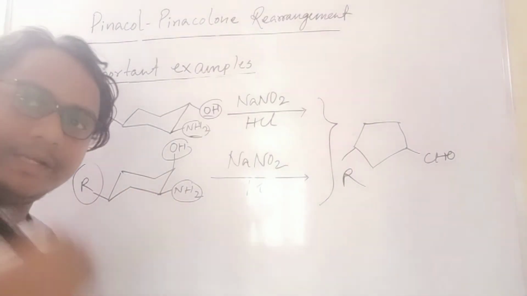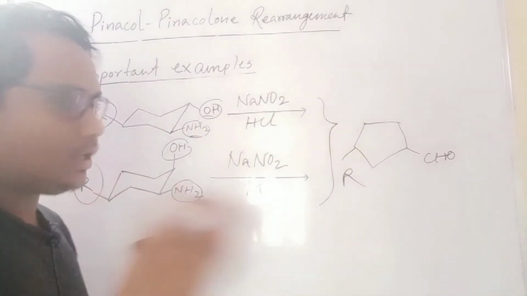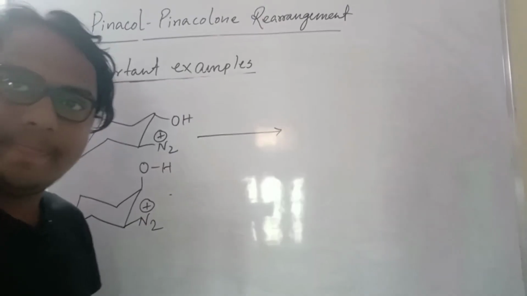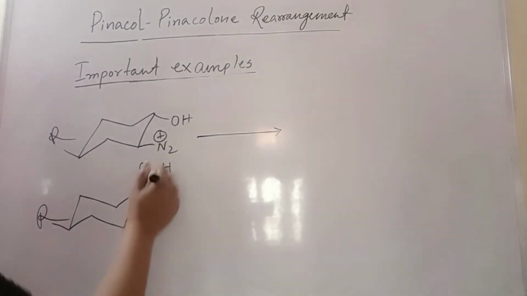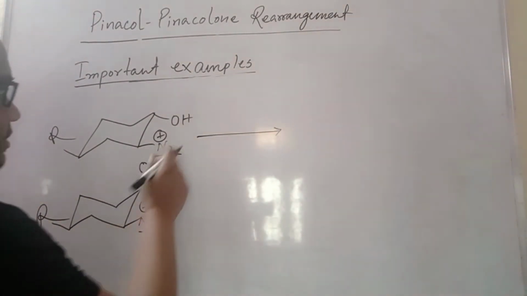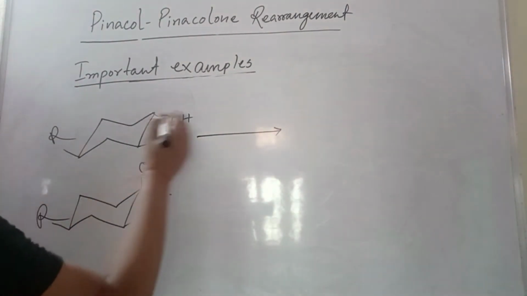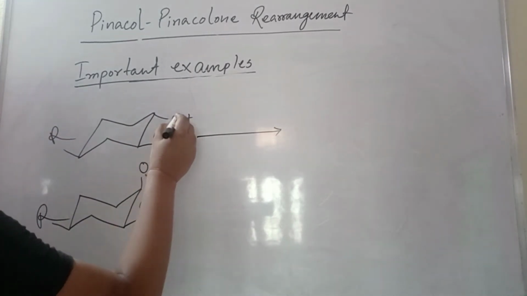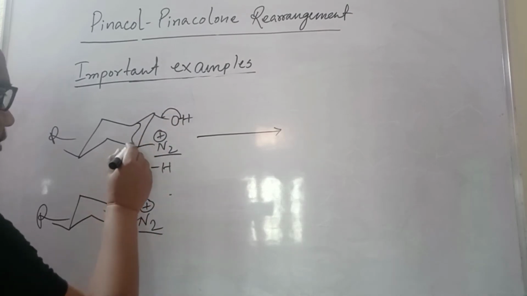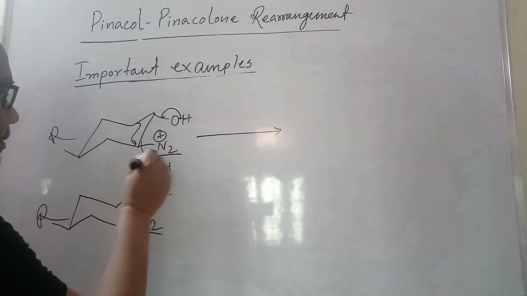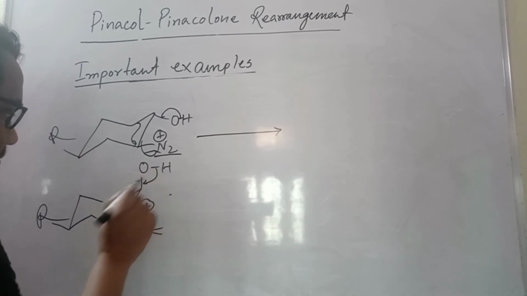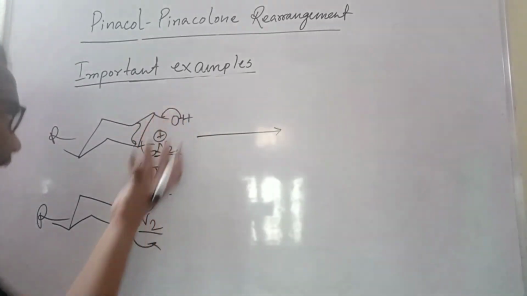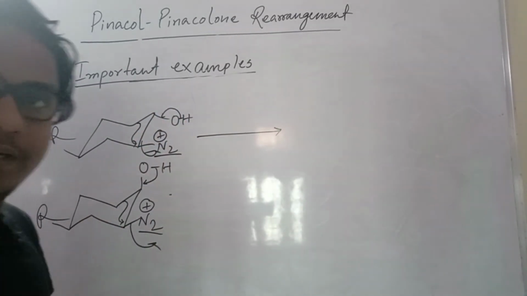So how can it form the same product? That mechanism you have to show. I will give the mechanism. Here, friends, you see, this is N2+ and this is OH. So what happened here? Here is OH, no? Both will be given, and that bond will come here and that will leave. And in this case, this will come, this bond will come, and this will leave. So the same mechanism happens in situ, so that's why the product is the same.